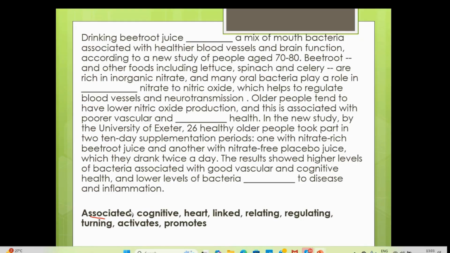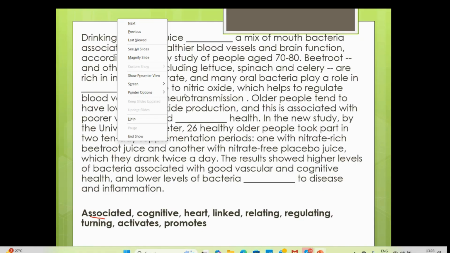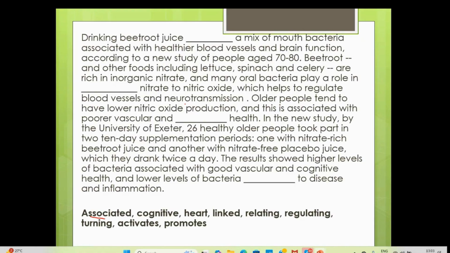So this will help you in this kind of context, and you will find a lot of them. Associated can be verb with ed, or it can be the v3 form of the verb, or adjective as well. Cognitive function, cognitive skills, adjective. Heart can be noun or adjective both. Heart health, and the heart. Linked, ed is adjective, and you can link someone with something, verb also. Most ed can act as both ed verb and adjective.